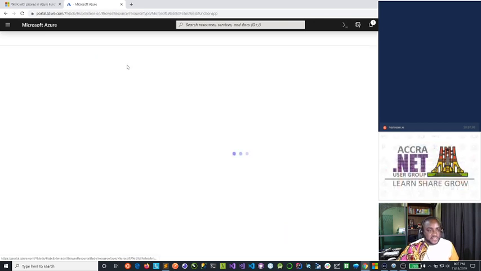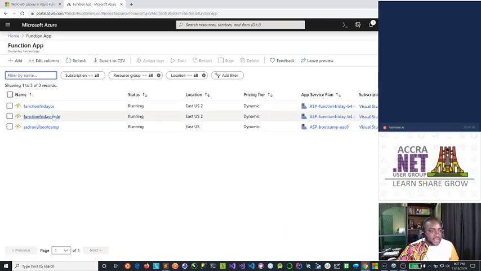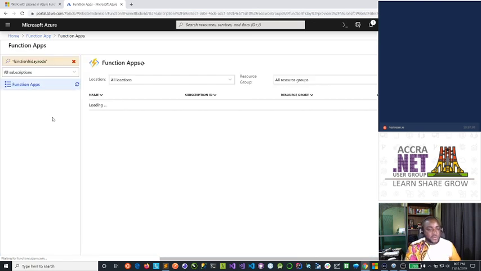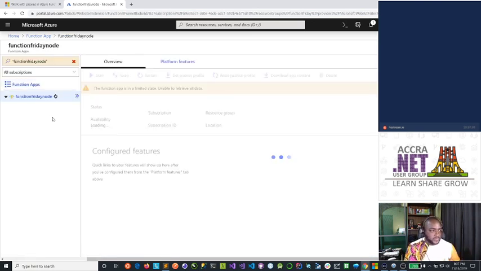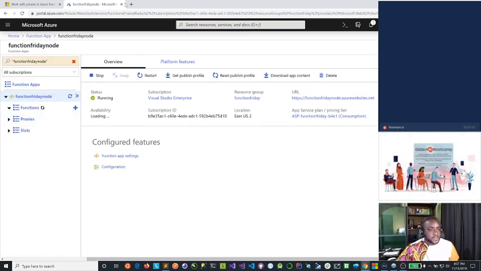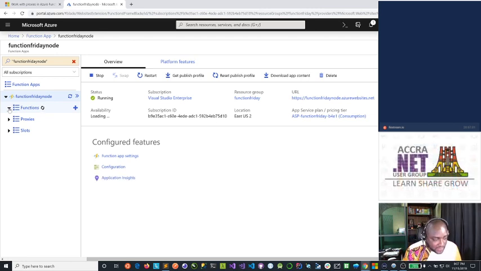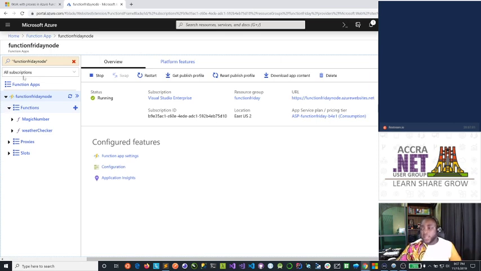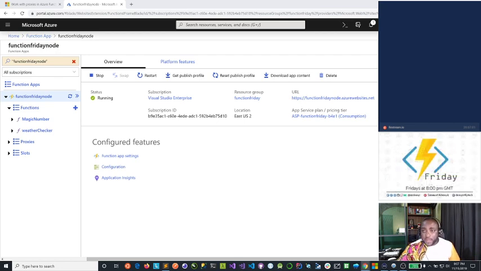So we'll go to the functions app, and as a recap, we have the Functions Friday Node app that is going to contain all the functions we're going to build on this channel. If we open this up, we have our HTTP trigger function that calls the Numbers API. If you've been following the stream, the Numbers API allows you to call an endpoint with any number, and it tells you a fact about that number, right? Cool. So let's check this. If we open our functions, this is a Node function.